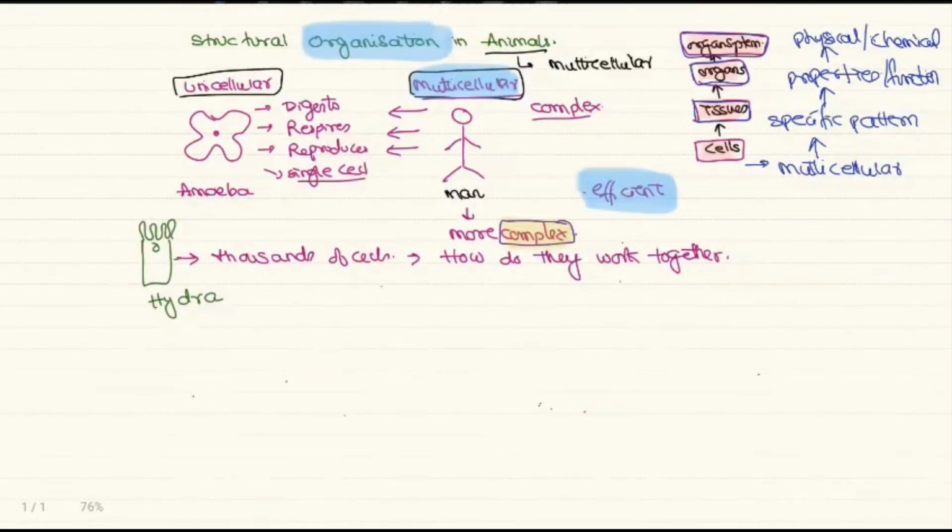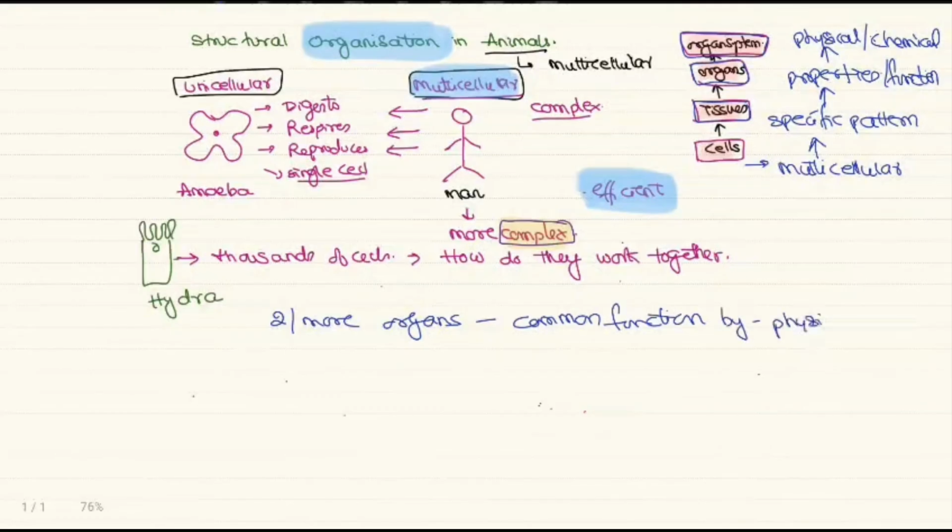So in the NCERT, okay, underline the sentence, two or more organs. So two or more organs which have a common function and they have interaction either by physical or chemical means. So either they are chemically connected or they are physically connected. We call it an organ system.